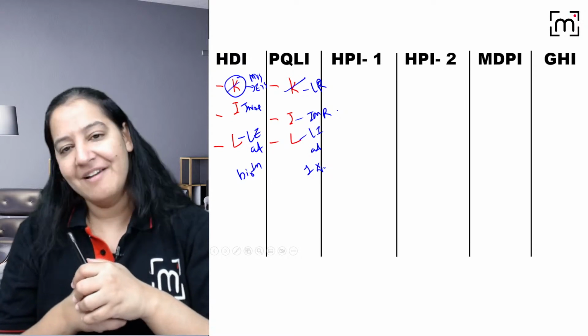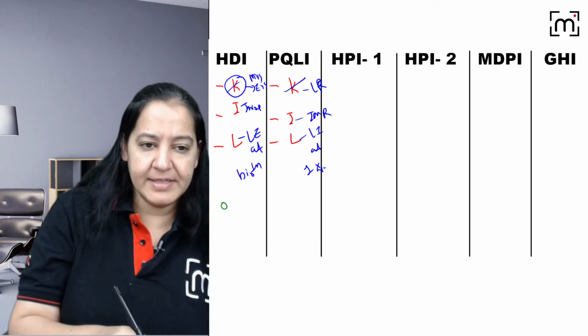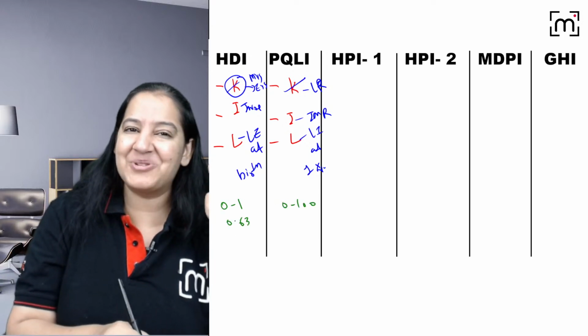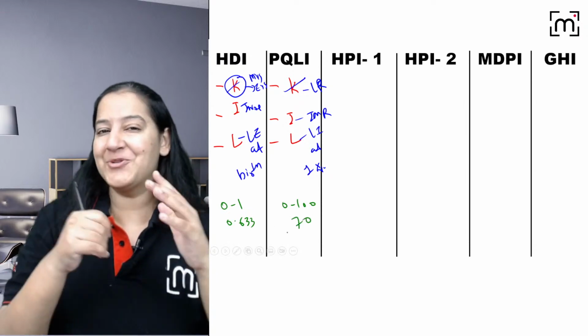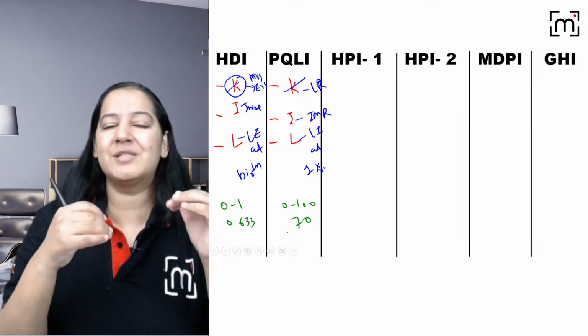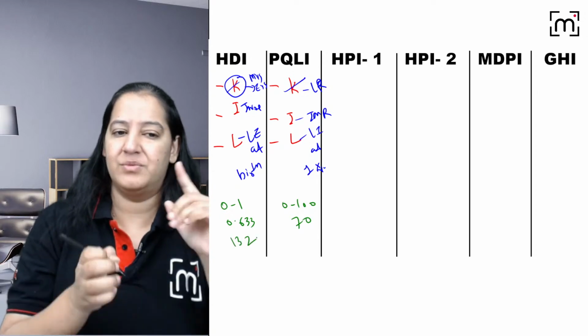Yes, very good. You got it. So what are the values? Here it's 0 to 1. Here it's 0 to 100. The value of India is 0.633. The value of India is 70. Now compare 0 to 1 scale, 0 to 100 scale. On 0 to 1, India is 0.633 and on 0 to 100 it's 70. Ranking is done here. It's 132. Am I right?